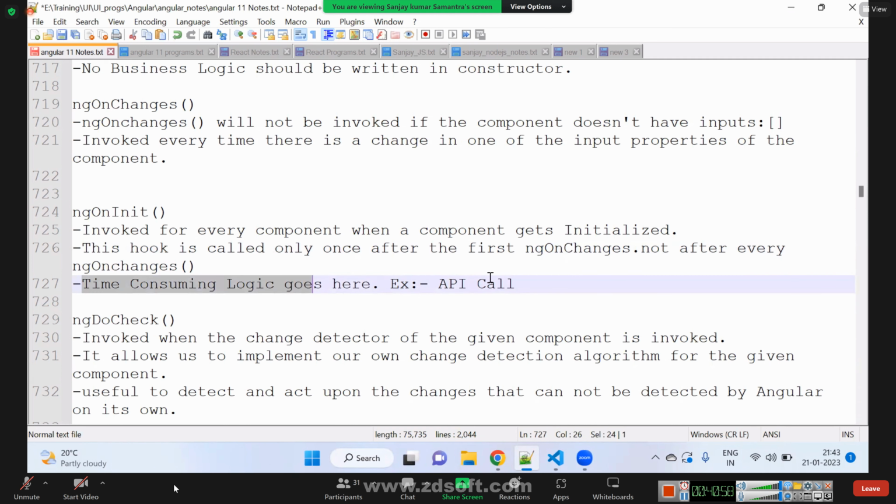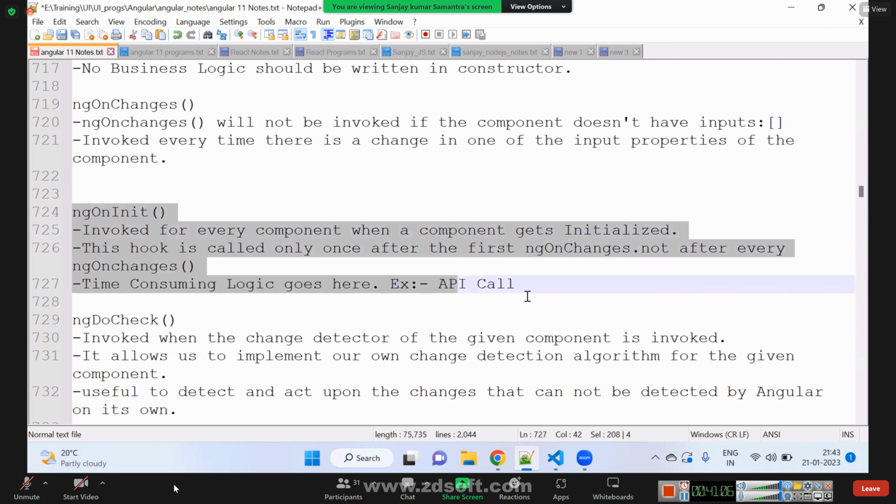If you want to make an API call, fetch the data, then render the UI, do it here. This is the best place to make an API call. Is it clear?